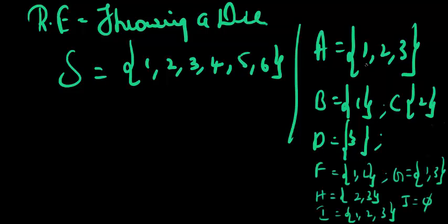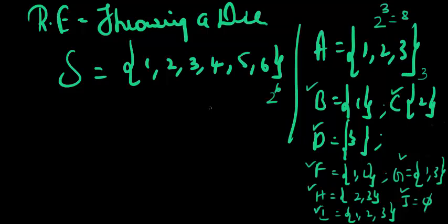Let's see how many I have: 1, 2, 3, 4, 5, 6, 7, and 8. If I have a set with 3 elements, the total possible subsets are 2 to the power of 3, which is 8. So in this case, I'll have 2 to the power of 6 subsets, which is 64.